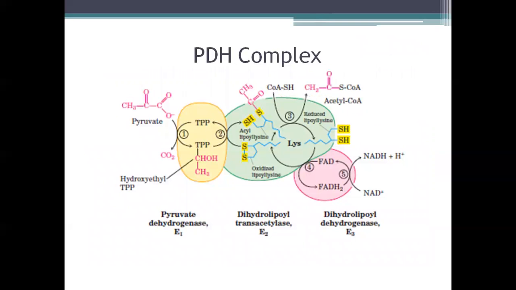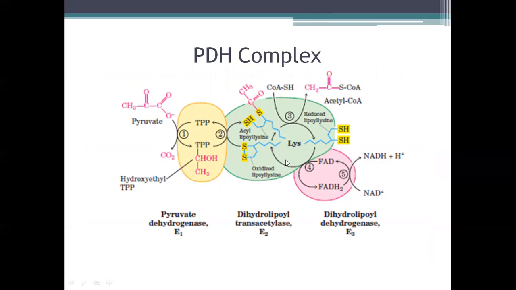So here we have a diagrammatic representation of the pyruvate dehydrogenase complex. As you can see, there are 3 enzymes, E1, E2, and E3. It is pyruvate dehydrogenase, dihydrolipoyl transacetylase, and dihydrolipoyl dehydrogenase. We are starting here with pyruvate.